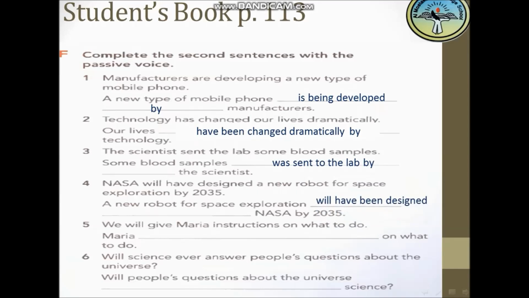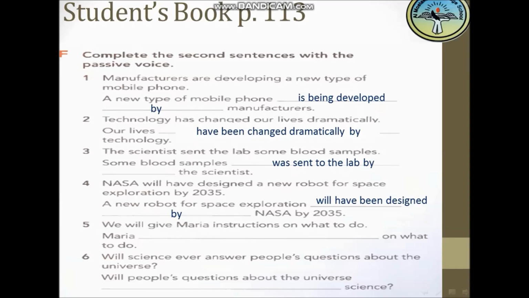Okay, NASA will have designed a new robot for space exploration by 2035. So a new robot for space exploration will have been designed by NASA by 2035.